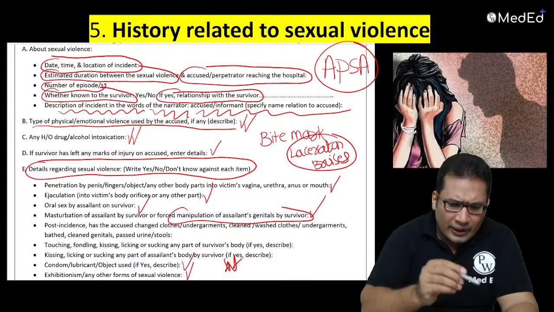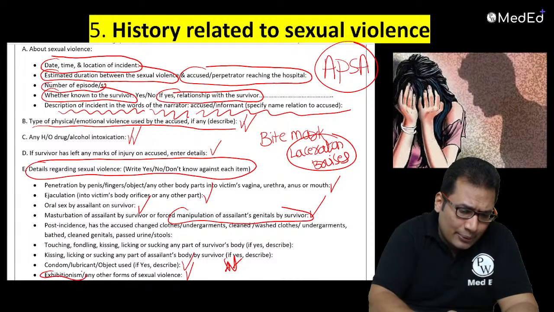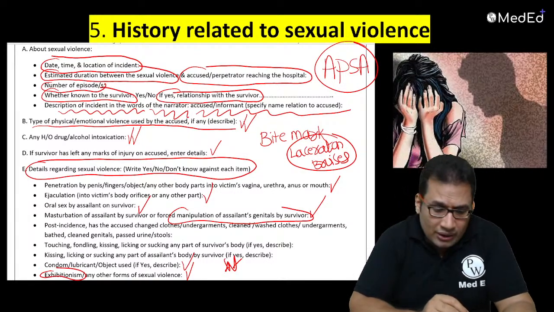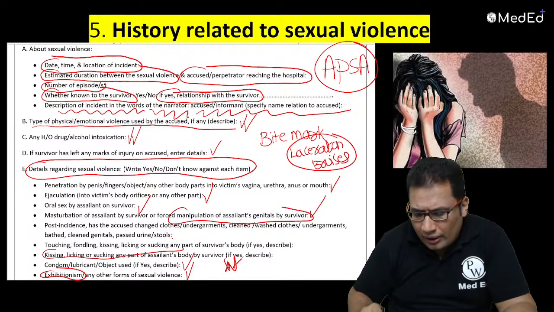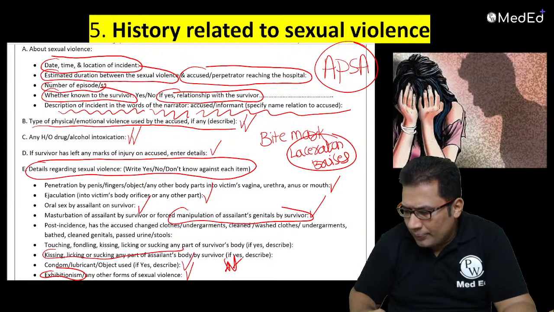So all this you can write again. Exhibitionism: the question can be asked, what is exhibitionism? What are the types of exhibitionism? Like mooning, flashing, all this. So all these are important components of component 5.